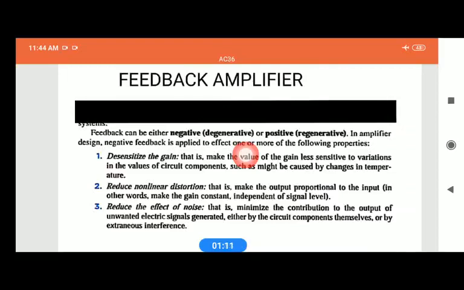Therefore it is regenerative. Here the input signal is increased by an amount of the feedback signal, whereas in the negative feedback the amount of output signal which is fed back to the input is subtracted from our applied signal. That is what we are giving as input to our amplifier. So the amount of input signal applied to the amplifier is reduced, and we call it degenerative feedback.